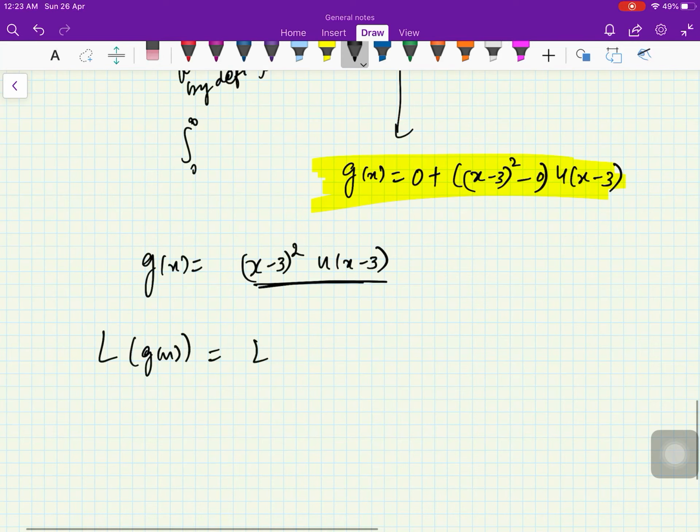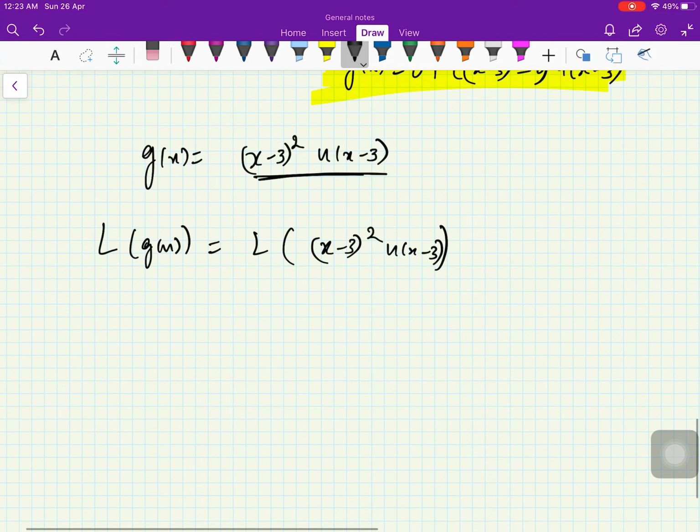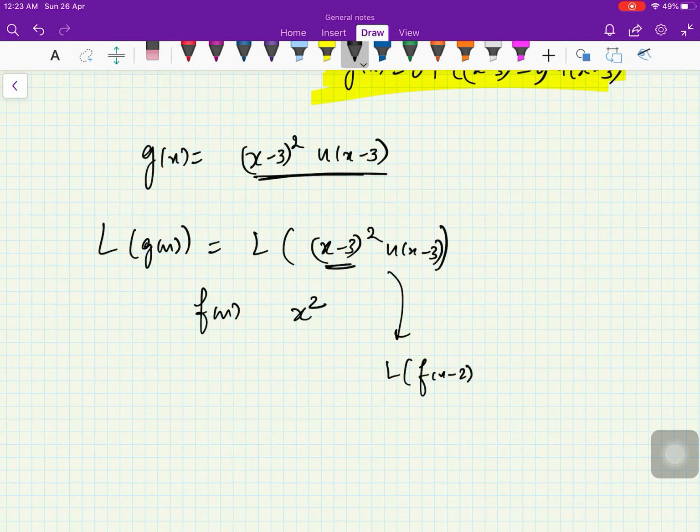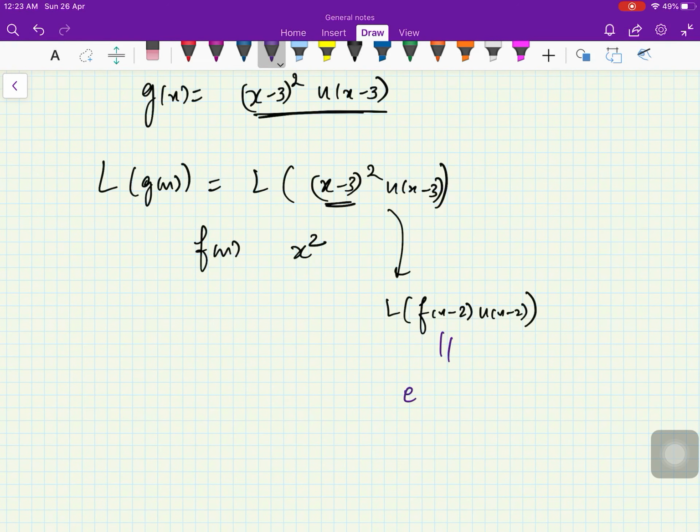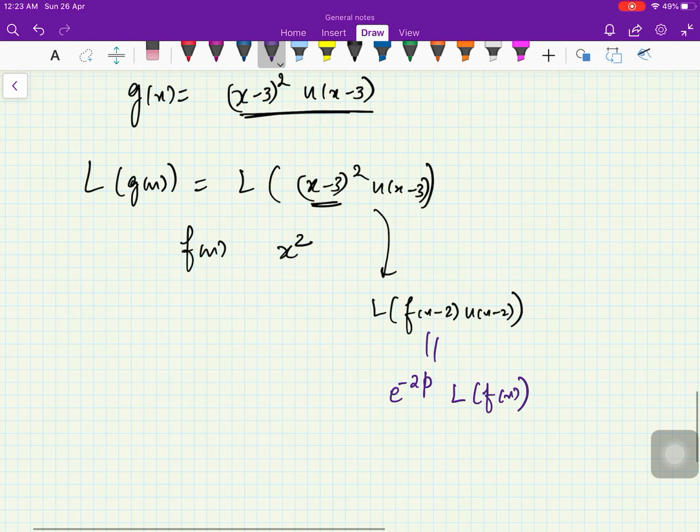Okay, now you have this g of x as (x minus 3) square into u of x minus 3, and you want its Laplace transform. You want L of g of x, which means L of (x minus 3) square u of x minus 3. Now can you compare which form this is? If you take f of x as x square, then this is actually L of f of x minus 3 u of x minus 3, which by the Laplace second shifting theorem is equal to e raised to power minus 3p times the Laplace transform of f of x, right?